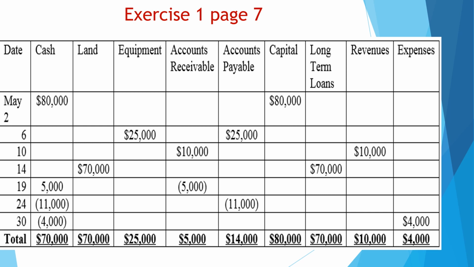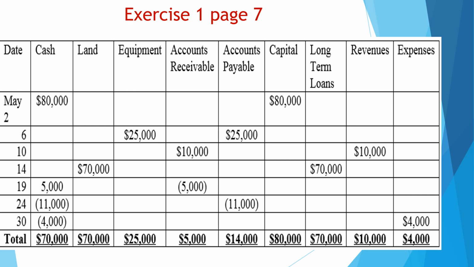May 6. Purchased equipment worth 25,000 on credit. Purchased equipment for 25, this means that the equipment increases by 25,000. That's why equipment is positive 25. We purchased this equipment on account. We remember that when we buy an asset on account, we use accounts payable. That's why the second account affected here is accounts payable. So on this date, we have equipment at 25 and accounts payable 25.